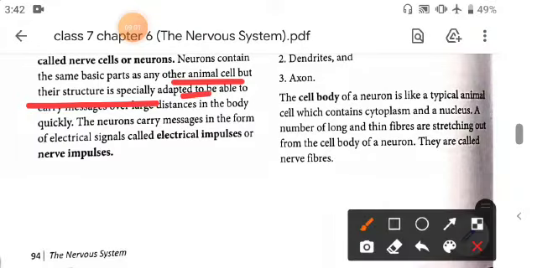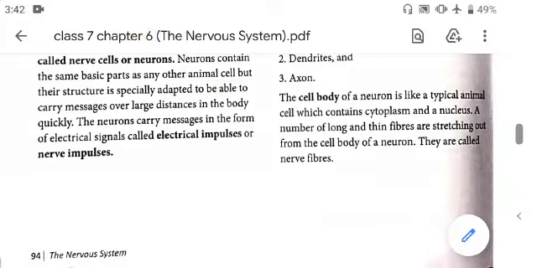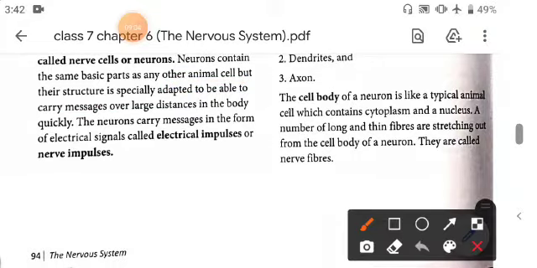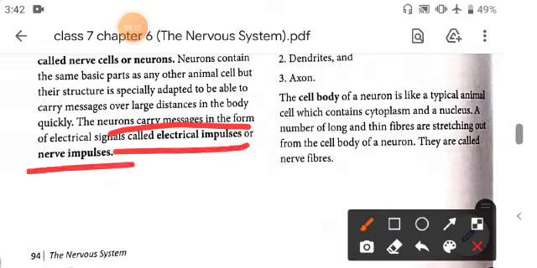That means they carry the message over large distances in the body. They carry signals that are electrical impulses or nerve impulses.